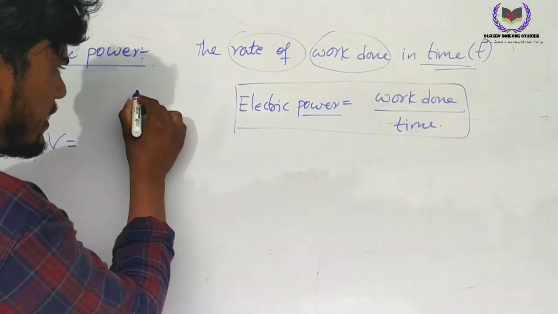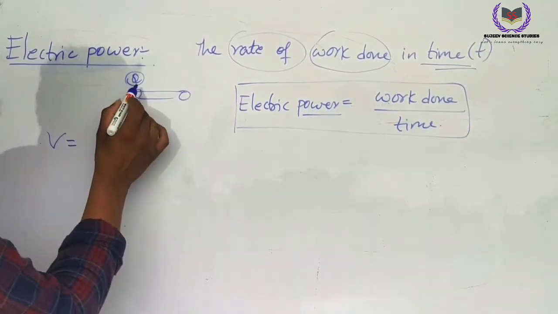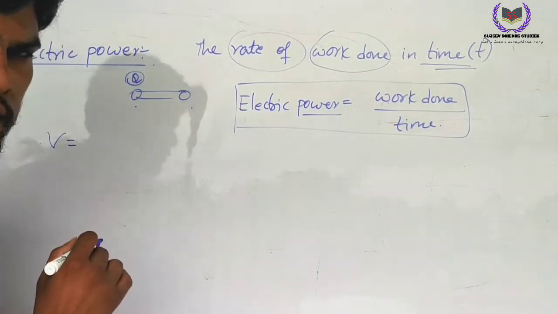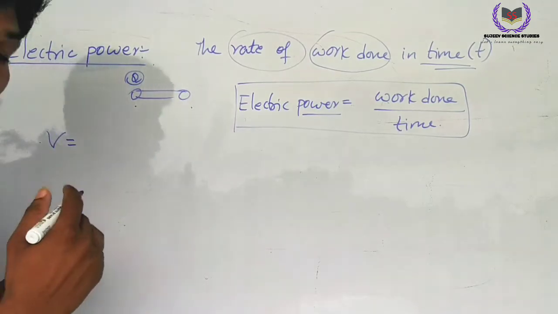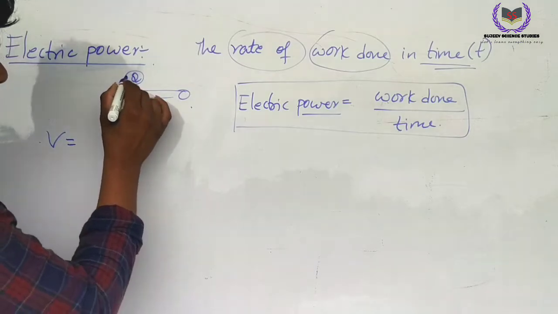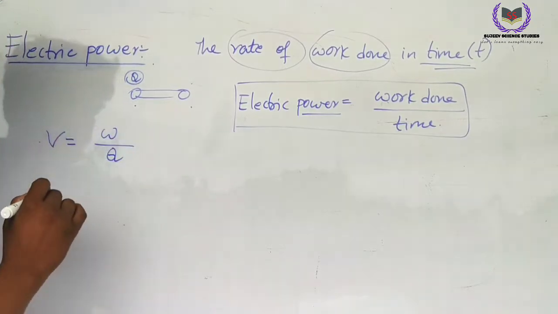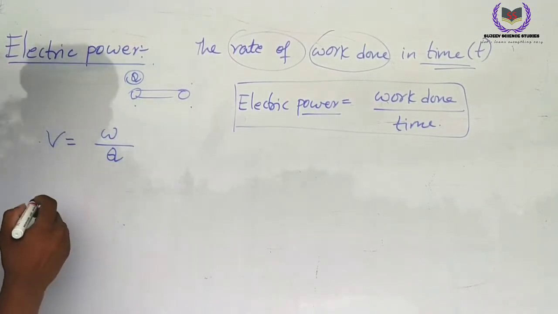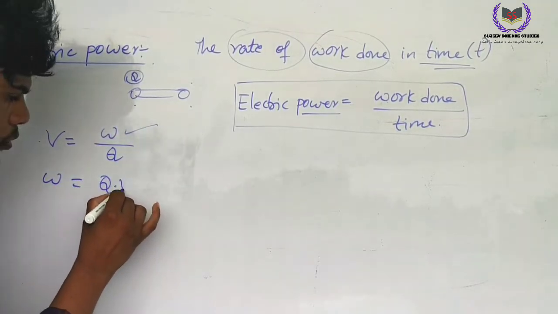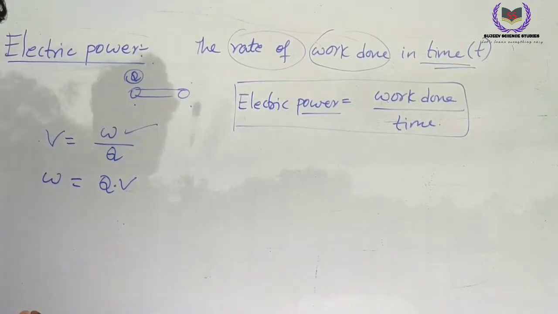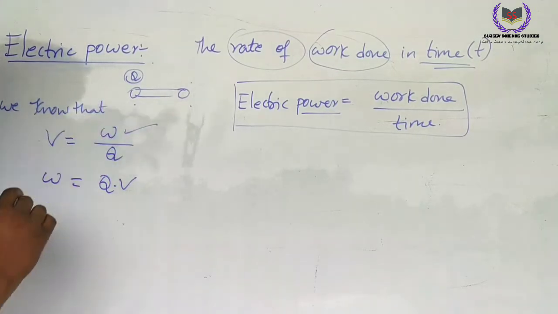For example, if you take a conductor, a Q charge is there. If I move this Q charge from one point to another point, then it is called voltage. So voltage can be defined as the work done to move a Q charge from one point to another point. So you can write work W equals Q into V. We know that already.